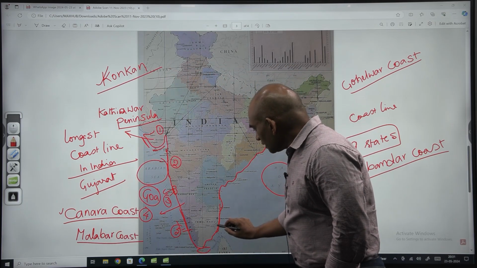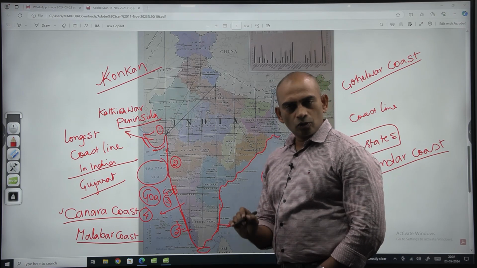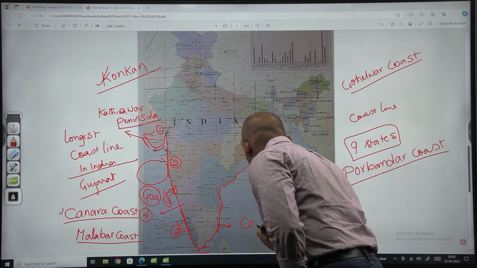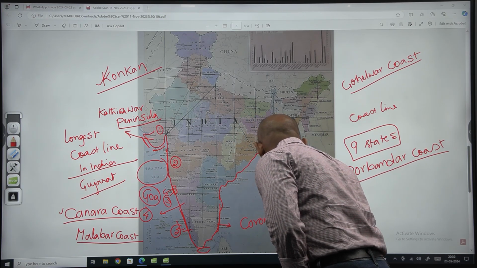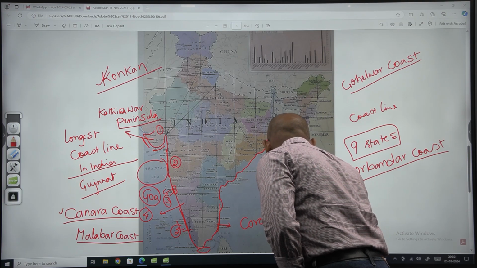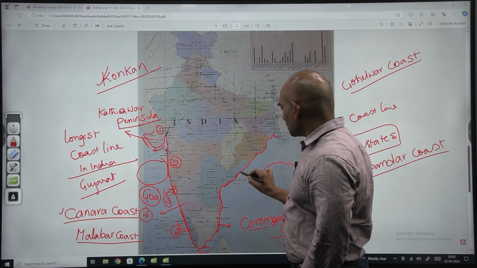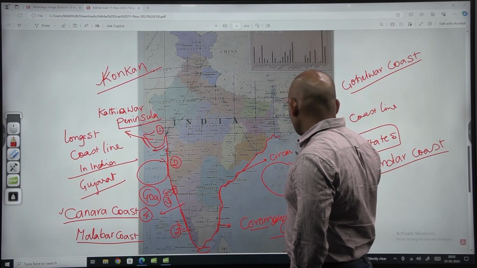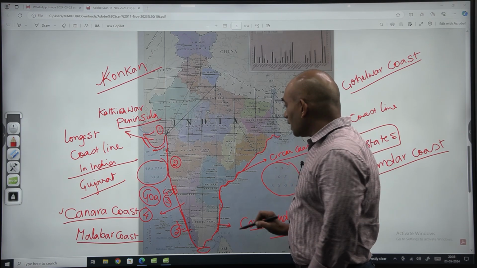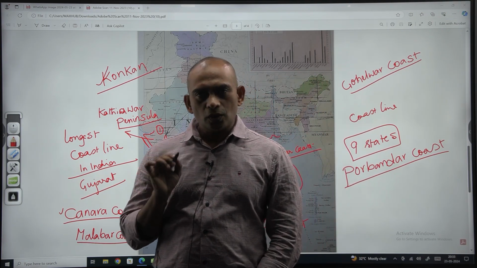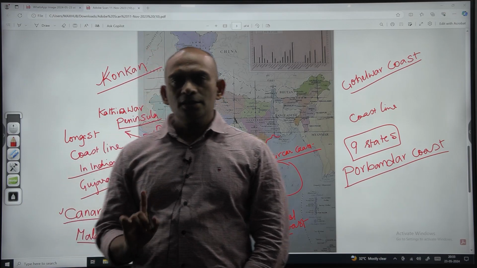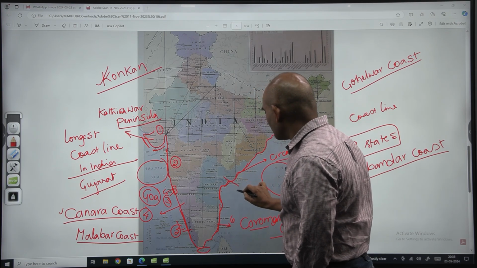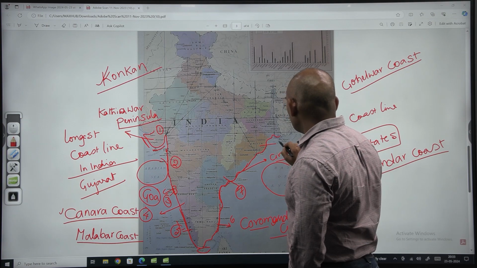In the eastern coast, Tamil Nadu has got a coastline that is known as the Coromandel Coast. Now look at the Andhra coast. This one is known as the Sarkar Coast. Andhra Pradesh state has got a coastline that is known as the Sarkar Coast. Now this one is the 6th state, this one is the 7th state, and Orissa is 8th.